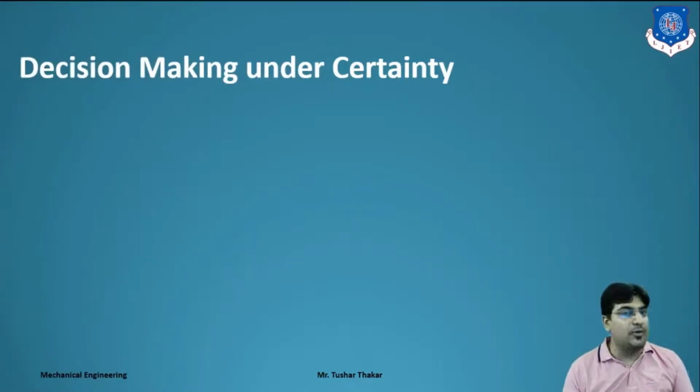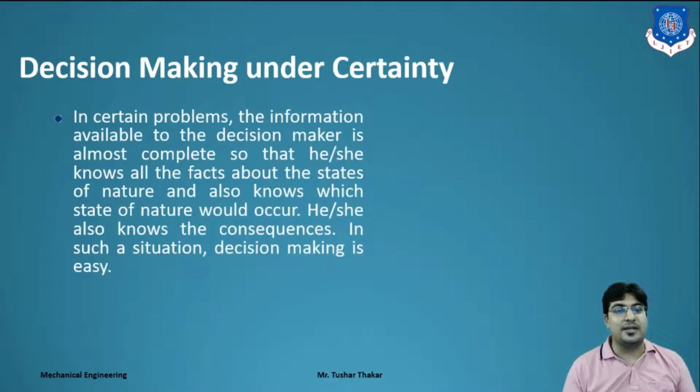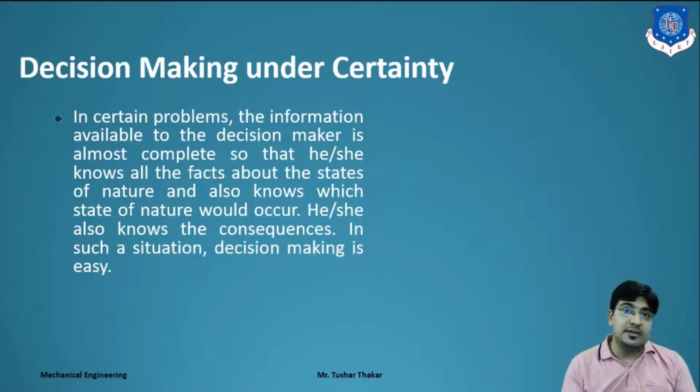Now first we will move forward to decision making under certainty. In a certain problem, the information available to the decision maker is almost complete. Means you know that you have a fixed amount of return in an FD, 5%. You have fixed resources, right? You know all the facts about the state of nature, and also which state of nature will occur. You know that after 1 year you will get 5% interest, right? So that is fixed.